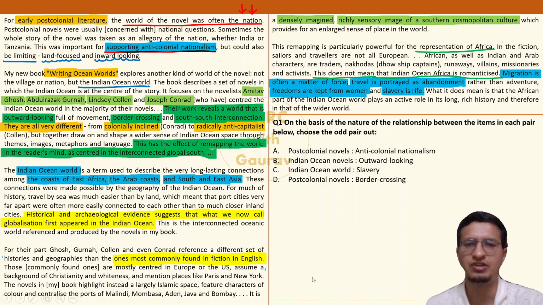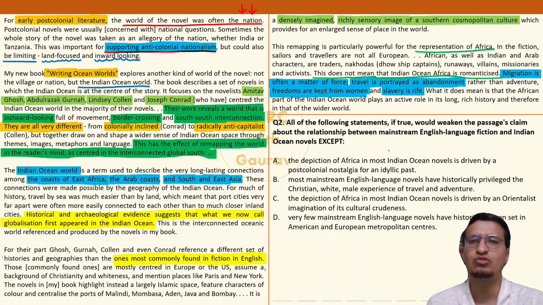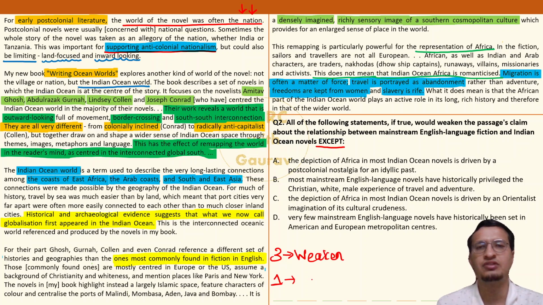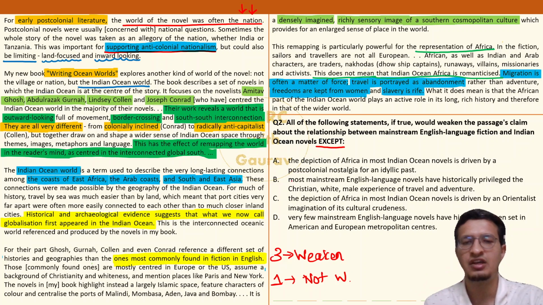Moving ahead, going to the second question now. You have to understand this a little step by step. What is written? All of the following, if true, would weaken the passage claim. Okay. What is the meaning of the first line? That three options are going to weaken, and obviously we have an accept at the end. So what does it mean? Three options are going to weaken. One is not going to weaken. Okay, now let's highlight what claim you have to weaken, what you have to undermine.